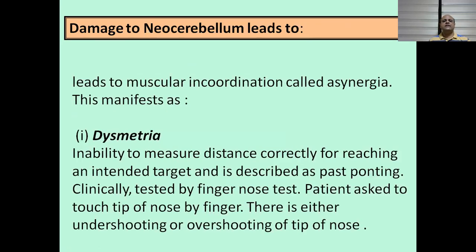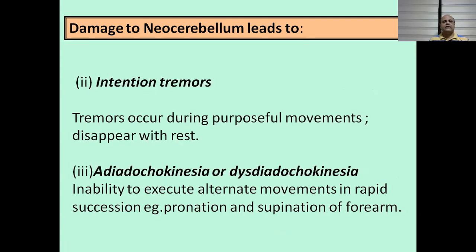So damage to neocerebellum leads to muscular incoordination, what is called asynergia. This manifests as dysmetria. Dysmetria is inability to measure distance correctly. For this, a finger nose test is done. Patient is asked to touch tip of finger with tip of nose. If the patient is not able to judge the distance correctly, patient may overshoot or may undershoot, that is not reach the target. So this is called past pointing. So dysmetria.